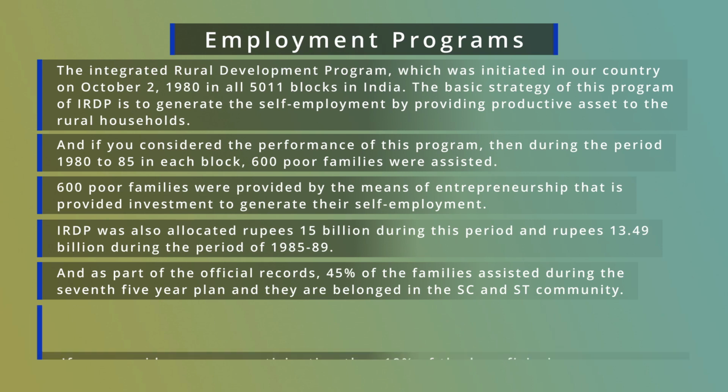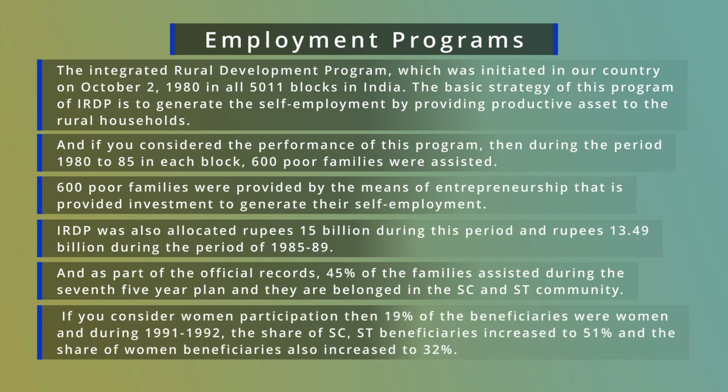If you consider women's participation, then 19% of the beneficiaries were women, and during 1991 and 1992, the share of SC/ST beneficiaries increased to 51%, and the share of women beneficiaries also increased to 32%.